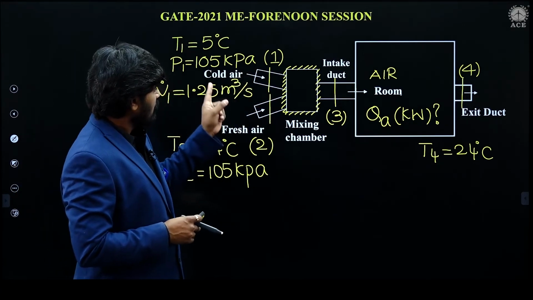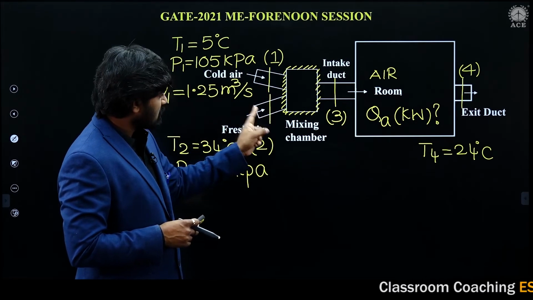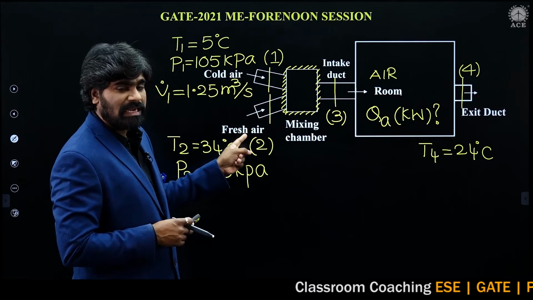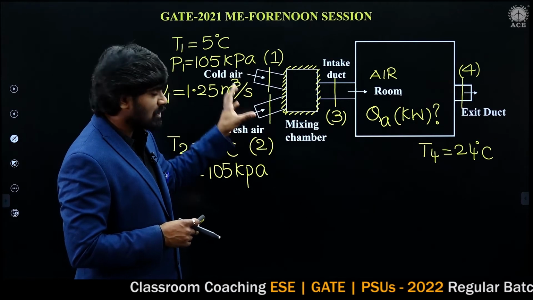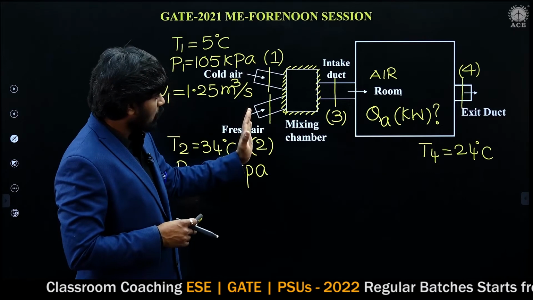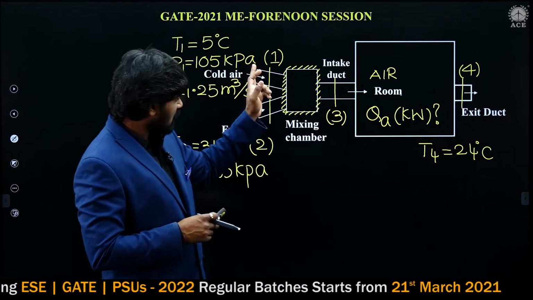So at section 1, what is the mass flow rate entering? M dot 1 is entering. At section 2, what is the mass flow rate entering? M dot 2 is entering. So what is the total mass entering at section 1 and section 2? M dot 1 plus M dot 2. What should be the mass flow rate at section 3? M dot 3 should be equal to M dot 1 plus M dot 2.